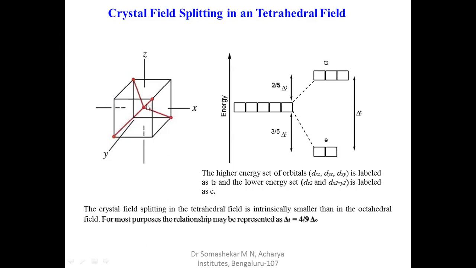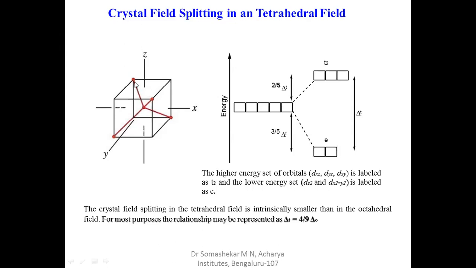There are four ligands around this central metal ion, and all four ligands are between the coordinate axes. So the ligands approach the metal ion tetrahedrally. Which are the orbitals having lobes between the axes? That is the t2 set. The lobes of the t2 set are in between the axes.